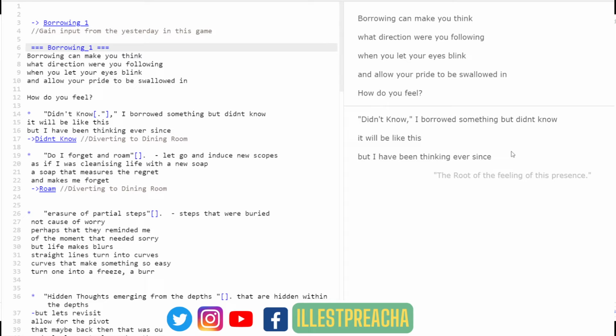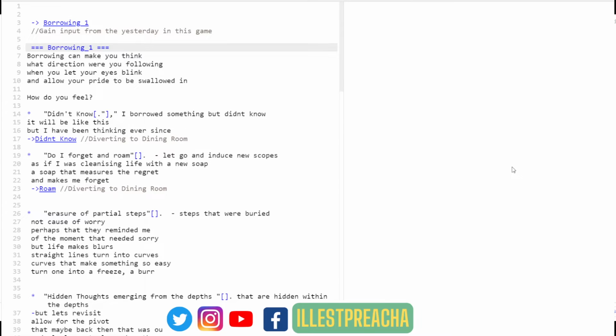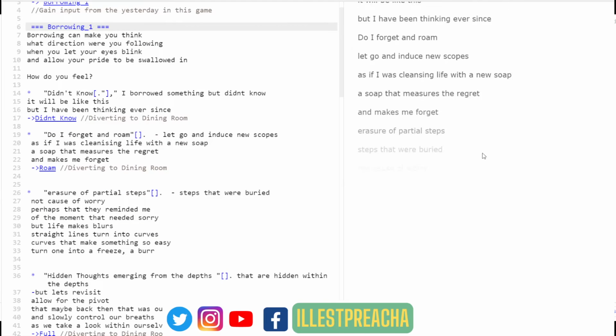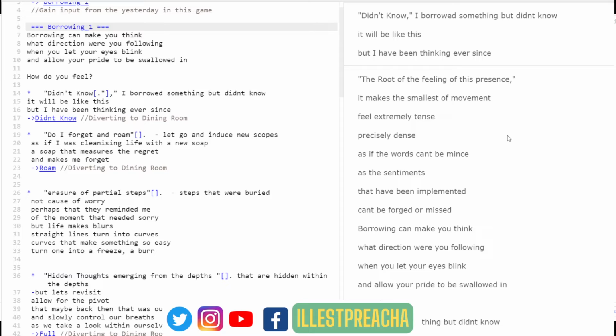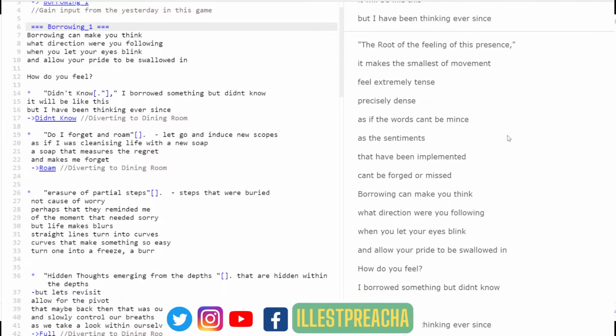Didn't know I borrowed something, but didn't know it will be like this. And I have been thinking ever since. The root of the feeling of this presence, and makes the smallest of movement feel extremely tense, precisely dense, as if the words can be minced, as the sentiments that have been implanted can be forged or missed.